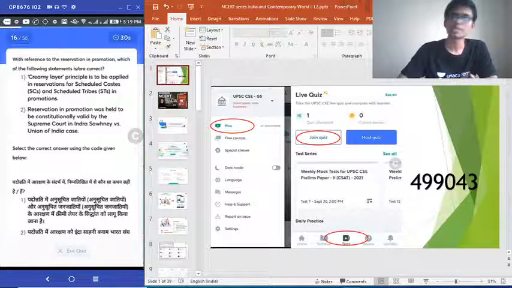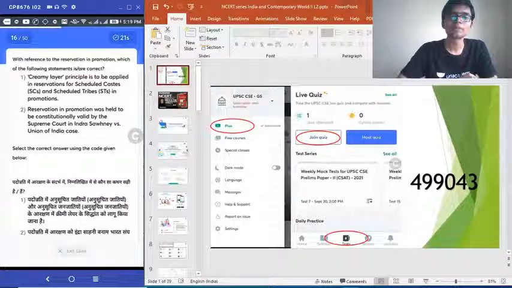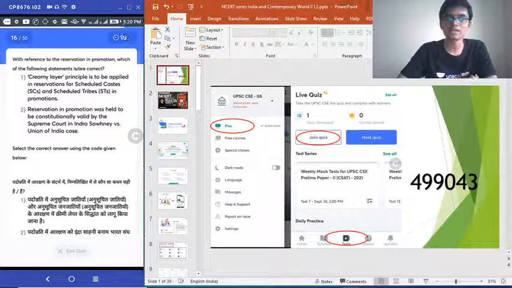Alright. Question 16. With reference to the reservation in promotion, which of the following statements is or are correct? 1. Creamy layer principle is to be applied in reservations for scheduled caste and scheduled tribes in promotions. 2. Reservation in promotion was held to be constitutionally valid by the Supreme Court in Indira Sahini versus Union of India case. Select the correct answer.